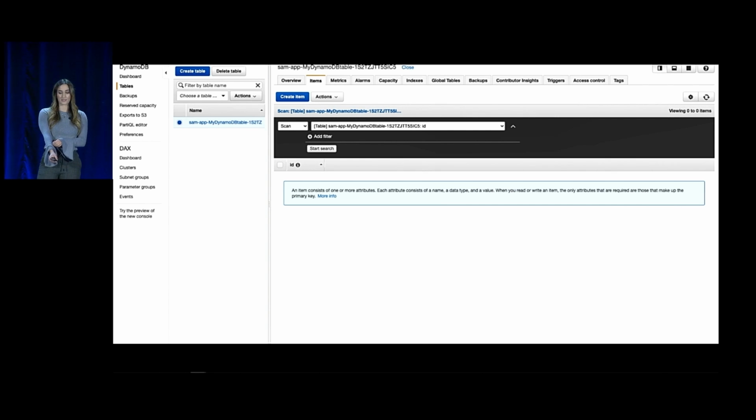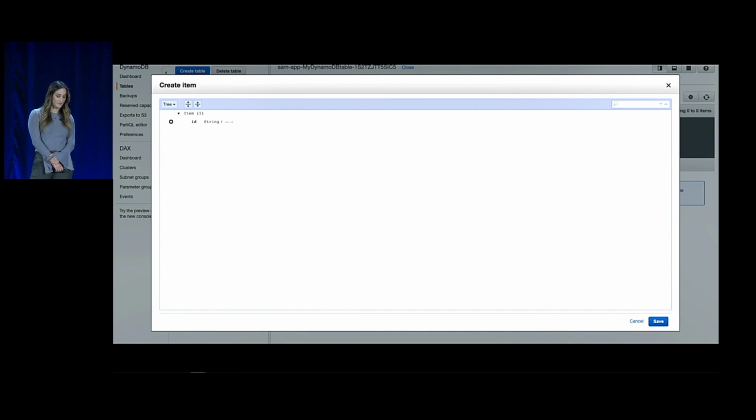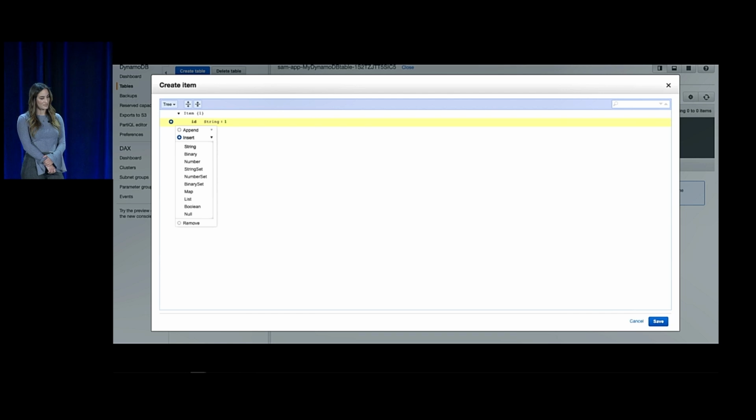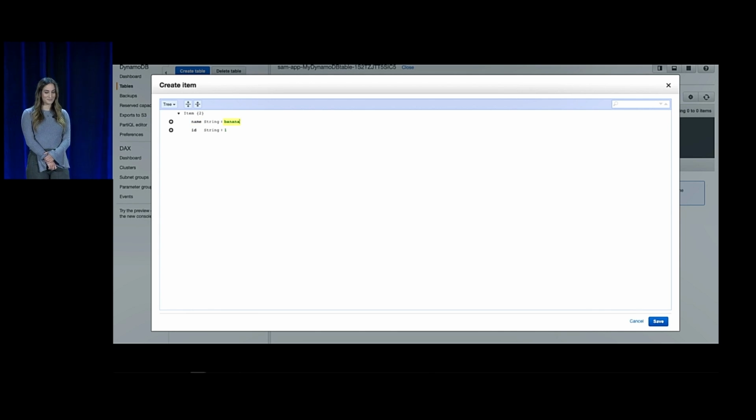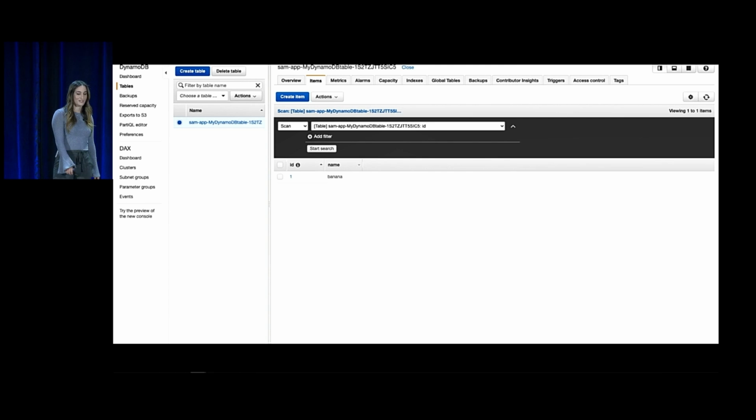We're going to add an item to this table. We're going to name this something distinct. I don't remember what I named this. I think I did something funny. I added a name. What did I call it? Banana. OK, yep. All right, so we've added this item to the DynamoDB table.